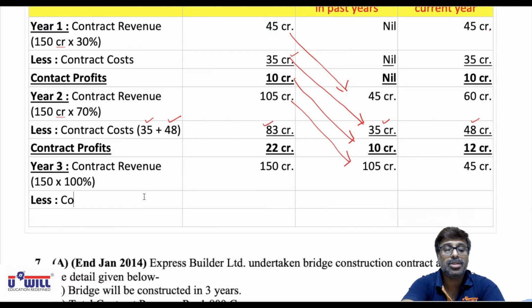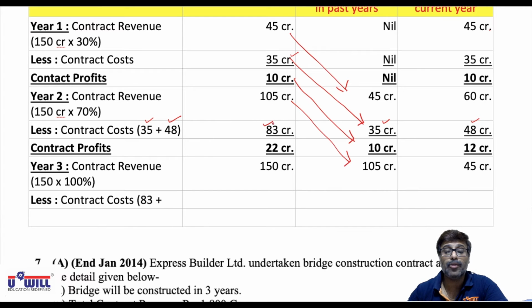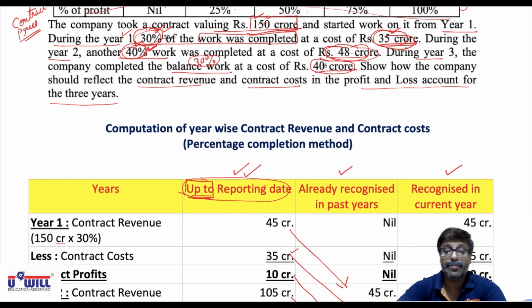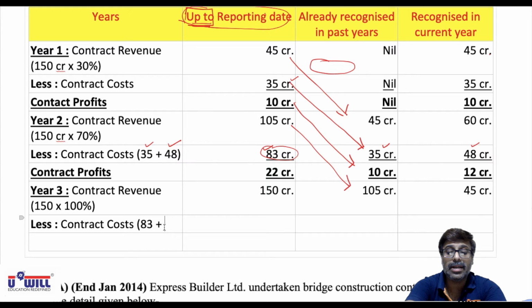contract costs. Now, what is the total contract cost incurred? Till last year, 83 crores of cost was incurred. You all can see here, till last year 83 crores of cost was incurred, plus 40 crores is incurred in the current year. So 83 plus 40, the total cost incurred up till now is 123 crores.